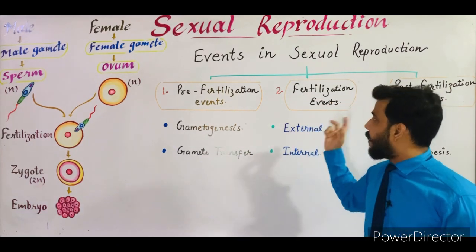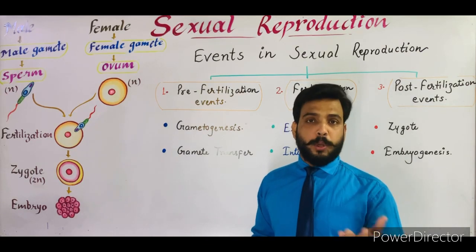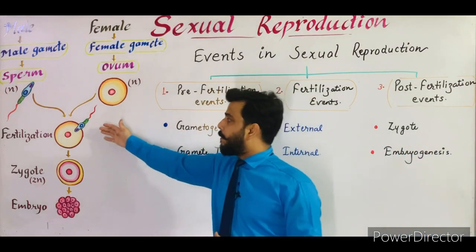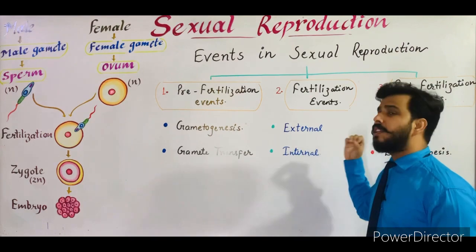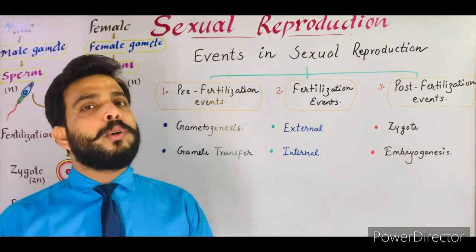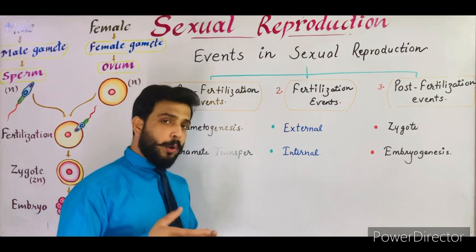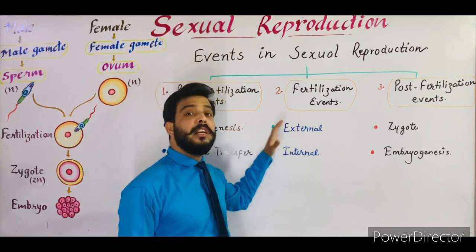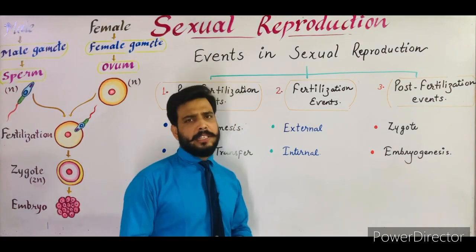Now the second step is fertilization event. Those events which take place during the process of fertilization are termed as fertilization events, meaning fusion of male and female gametes takes place during fertilization. Now fertilization is generally of 2 types, external fertilization and internal fertilization. What about external fertilization? When the fertilization takes place outside of the body, then this type of fertilization is called external fertilization, such as in many fishes, amphibians, starfish, etc.